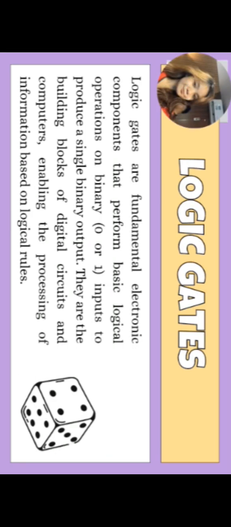And lastly, we have the logic gates. Logic gates are fundamental electronic components that perform basic logical operations on binary 0 or 1 inputs to produce a single binary output. They are the building blocks of digital circuits and computers, enabling the processing of information based on logical rules.